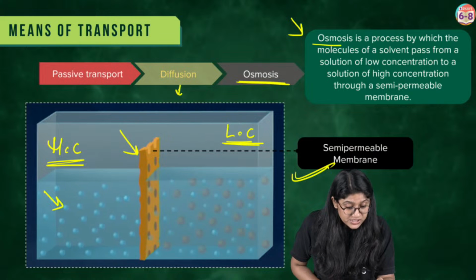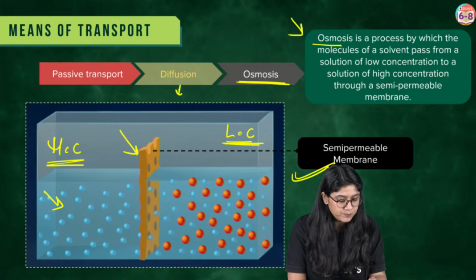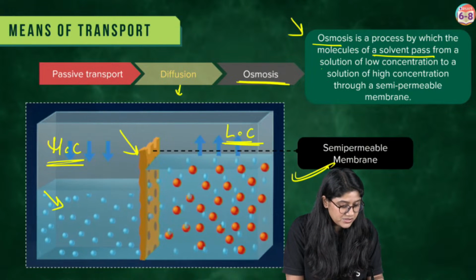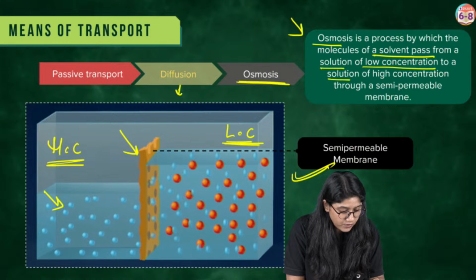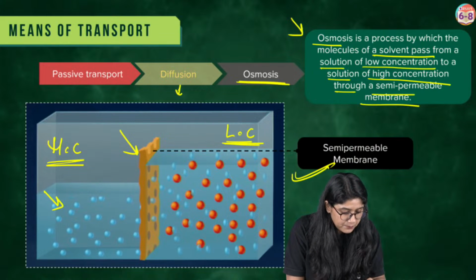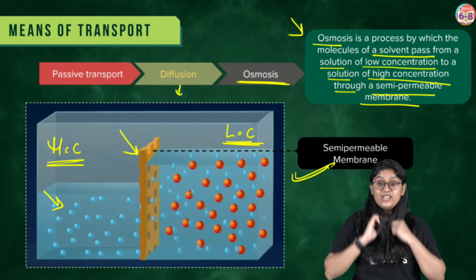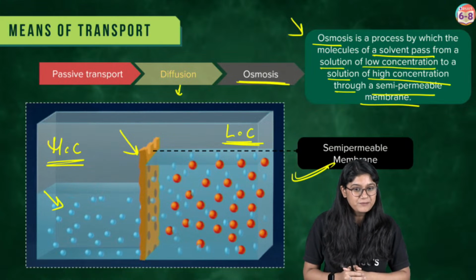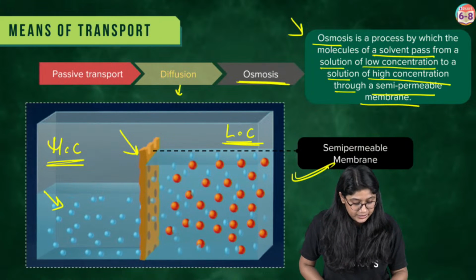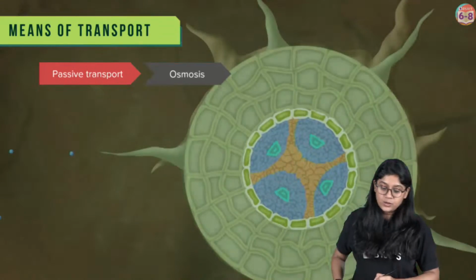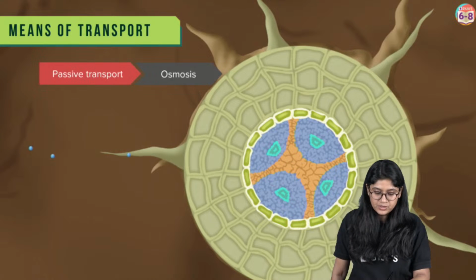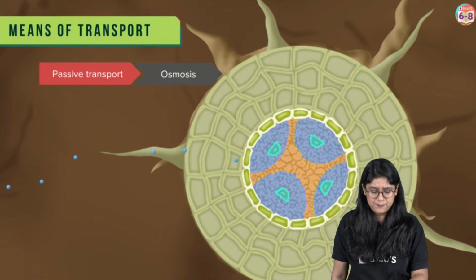Osmosis is a process by which molecules of the solvent pass from a solution of low concentration to a solution of high concentration through a semi-permeable membrane. This is very, very important. Okay? Now, this is how we can see osmosis happening in the plants. This is how the movement happens.